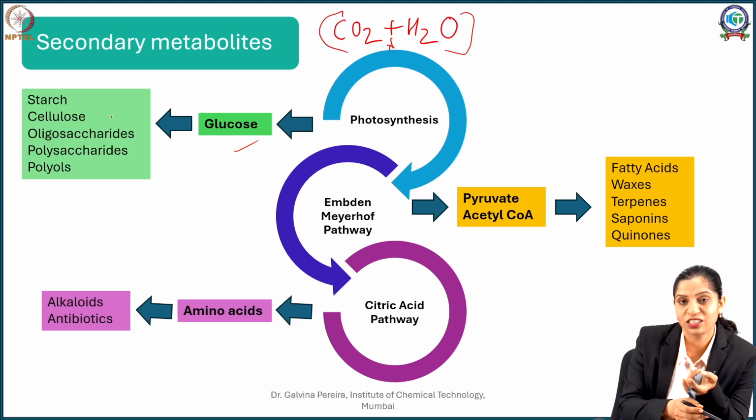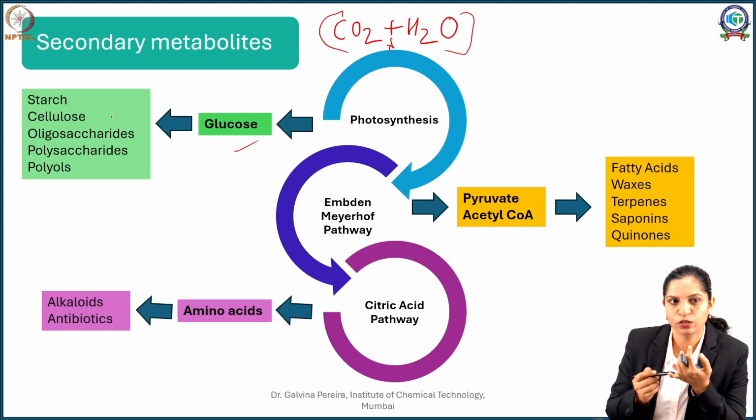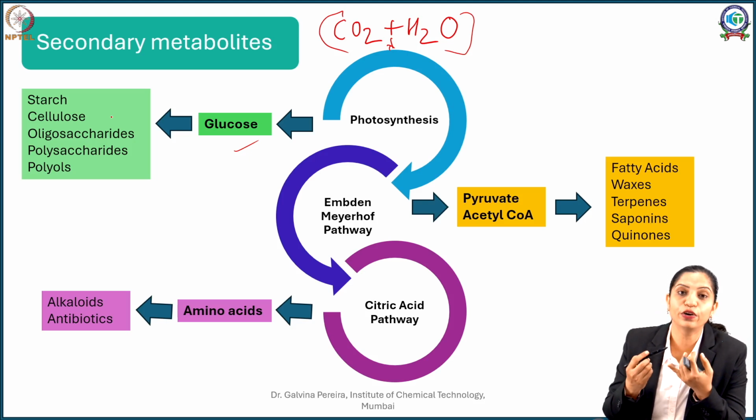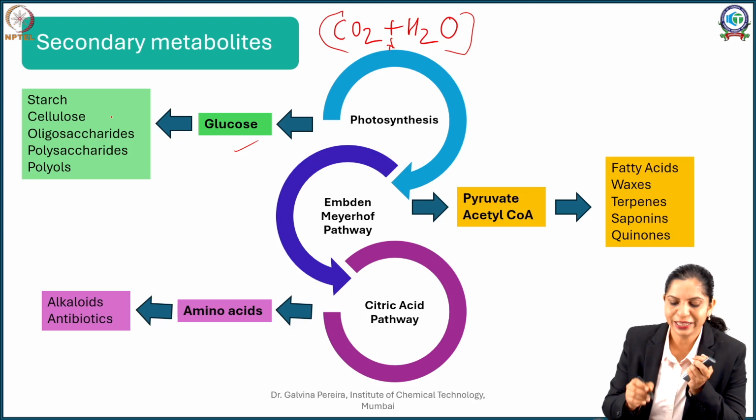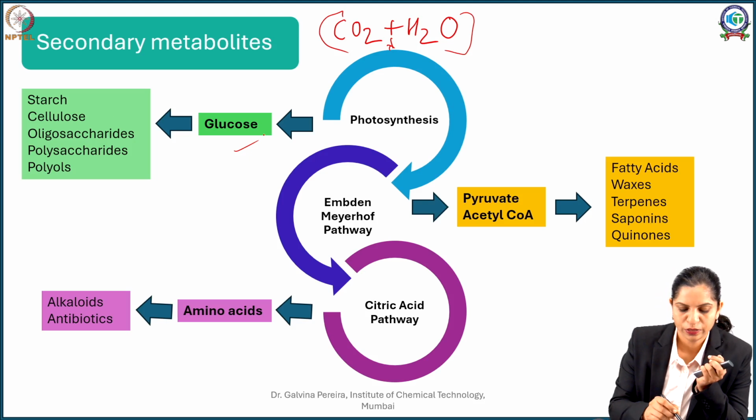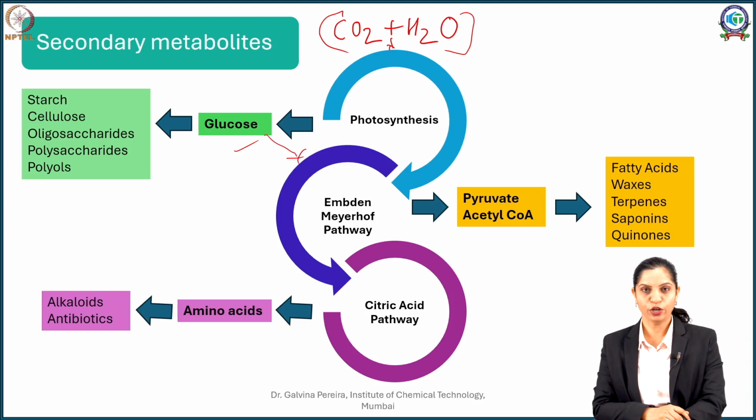So you will have your starches as polymers of glucose, you have your cellulose as polymers of glucose, you have your different oligosaccharides, polysaccharides, as well as some of the sugars get converted into your polyols. So all of this is coming from your sugar pathway, that is your photosynthesis pathway. Not only that, if you take your glucose, this glucose will further undergo the Embden-Meyerhof pathway, and then it will get converted into your pyruvic acid.